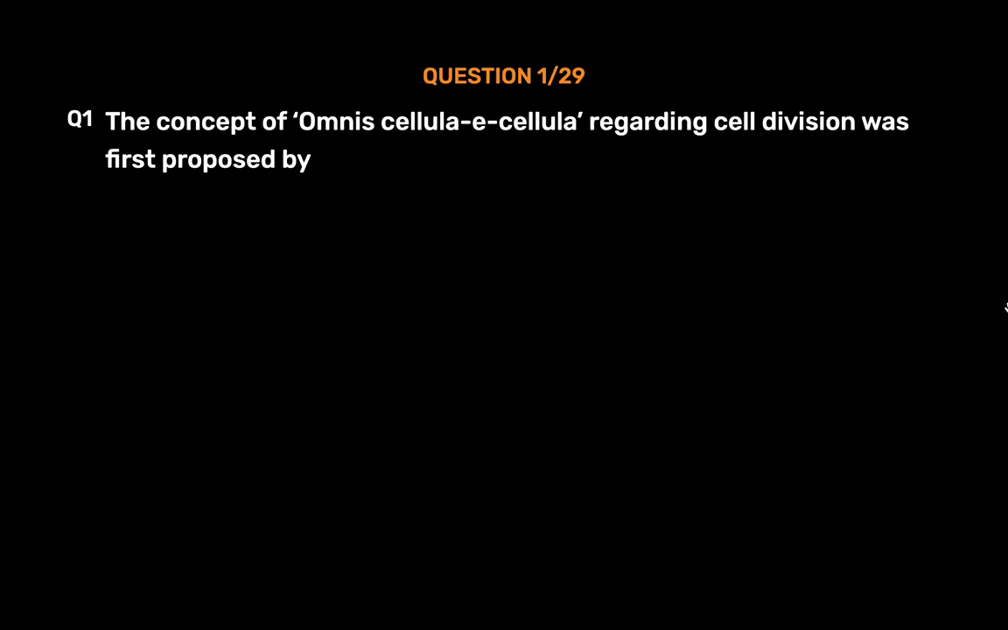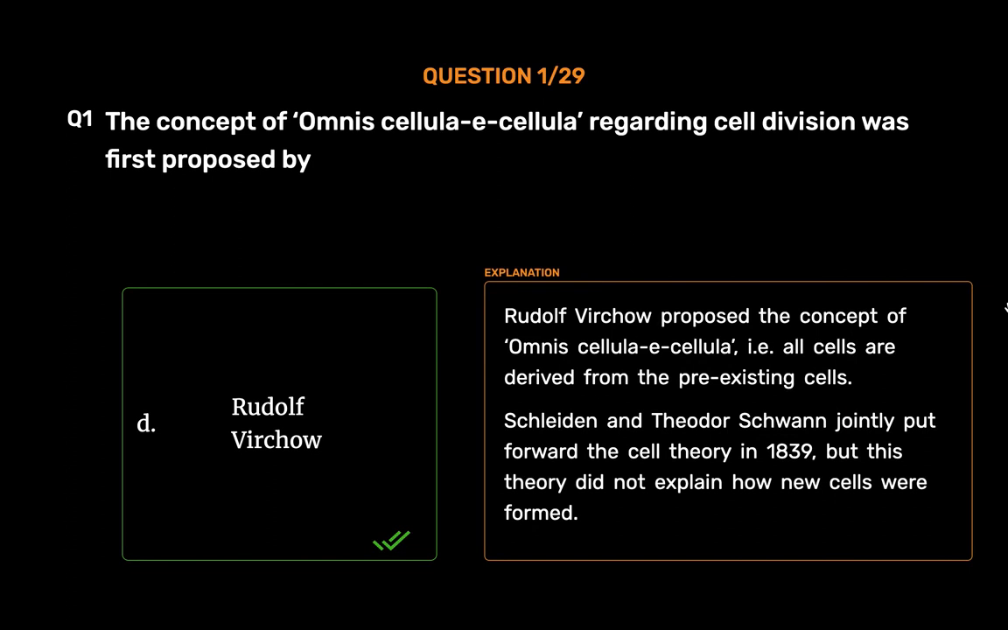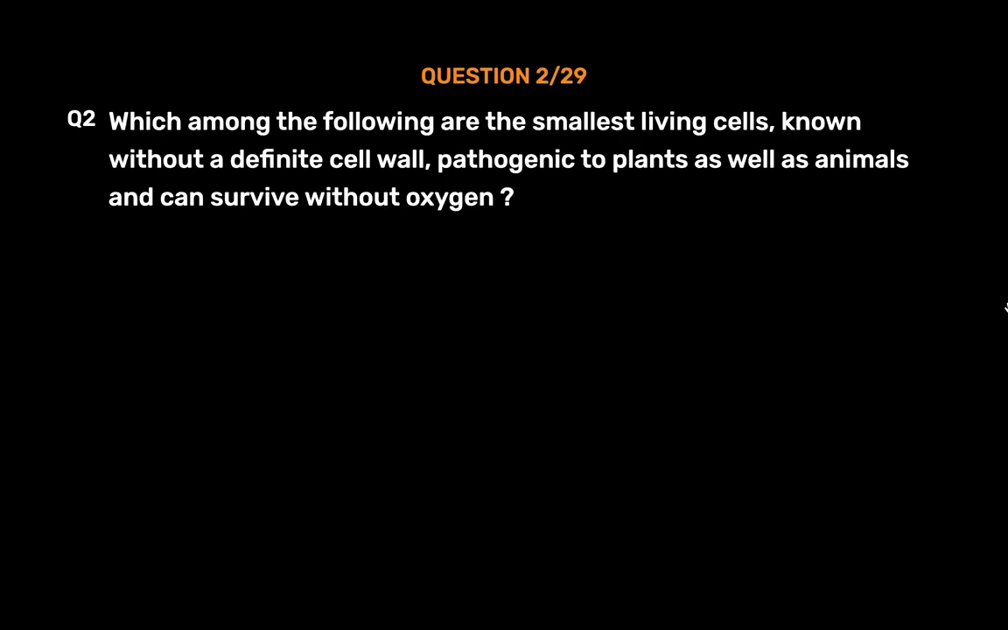Rudolf Virchow. Rudolf Virchow proposed the concept of omnis cellula e cellula, i.e. all cells are derived from the pre-existing cells. Schleiden and Theodore Schwann jointly put forward the cell theory in 1839, but this theory did not explain how new cells were formed.